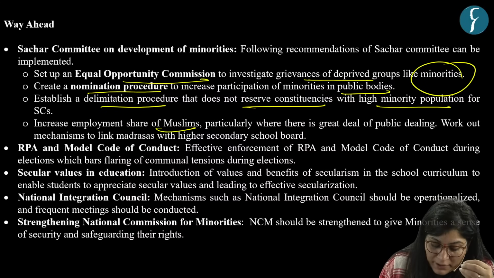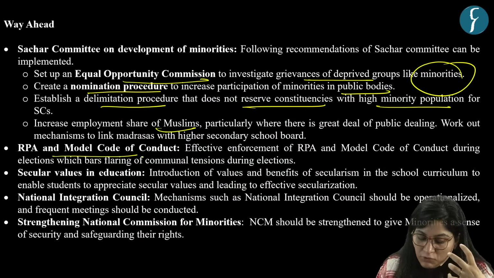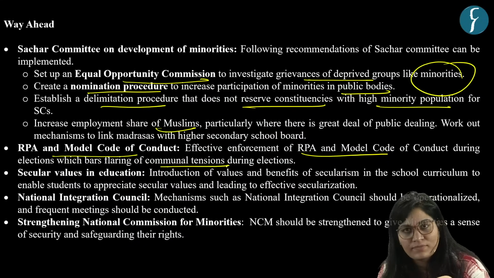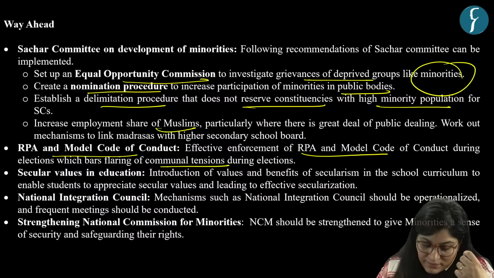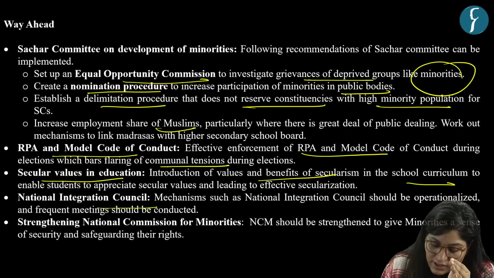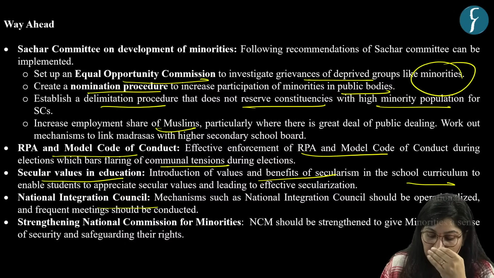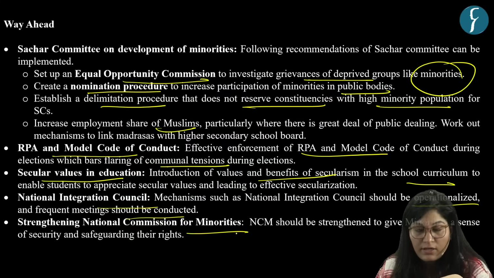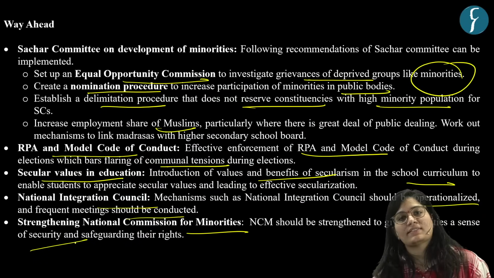Then we have the suggestion of strict enforcement of the RPA model code of conduct. Why? It bars flaring of communal tension during elections and vote appeals based on religion. So it should curb vote appeals based on religion. Then it is high time to have secular values in education, so introduction of the values and benefits of secularism in the school curriculum. Then the National Integration Council should be operationalized, and frequent meetings should be conducted. Then strengthen national commissions for minorities. It will give a sense of security and safeguard their rights.